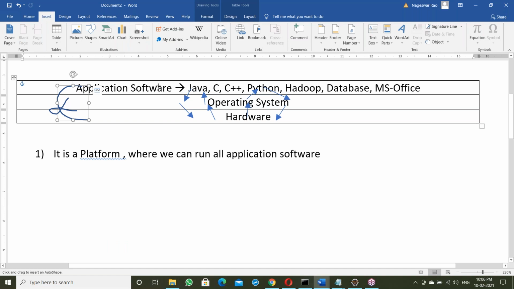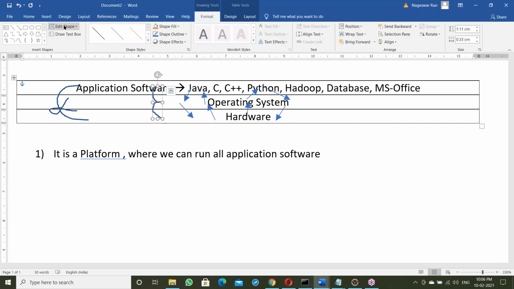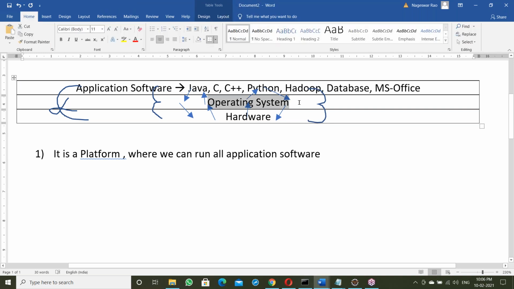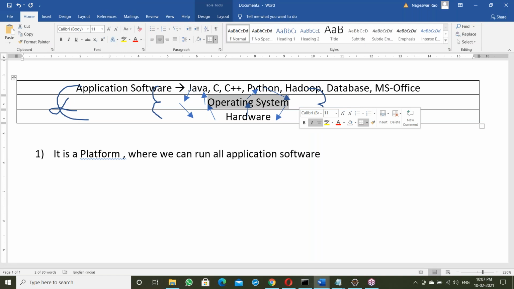Any output is delivered to the OS and then to the output device, and input is read from the input device to the OS and then to the application software. So everything goes through the OS. OS is the mediator between these two layers, like an interface.